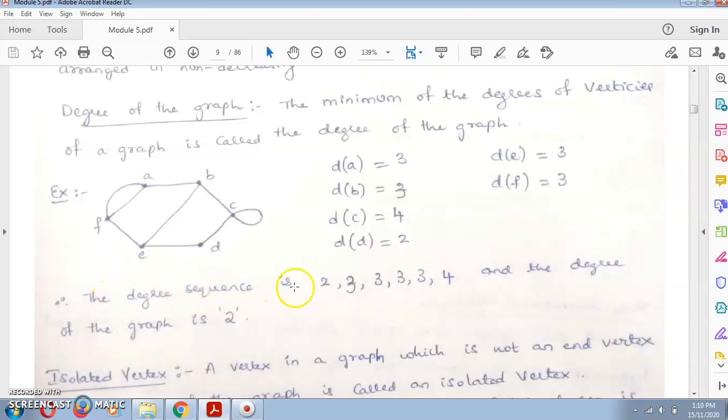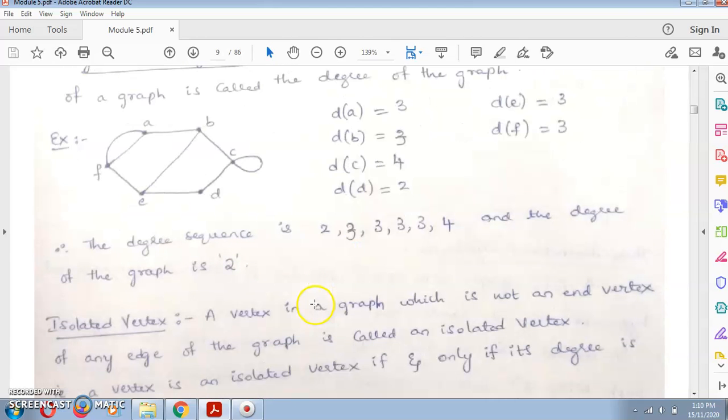The degree sequence is arranging them in ascending order. First is 2, then there are four vertices whose degrees are 3, and the last one has 4 as its degree, that is vertex C. The degree of the graph is 2, based on the first definition we gave.